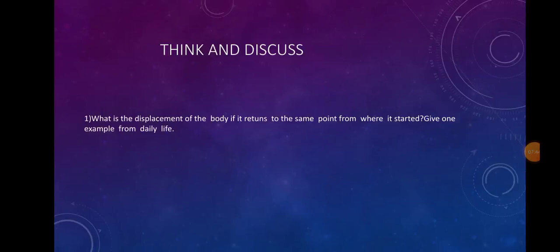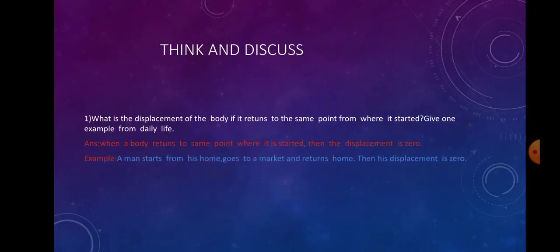What is the displacement of the body if it returns to the same point from where it started? Give one example from daily life. This is the think and discuss question. Okay student? When a body returns to the same point where it started, the displacement is 0. Why? Because the starting and ending point are the same. So displacement is 0.